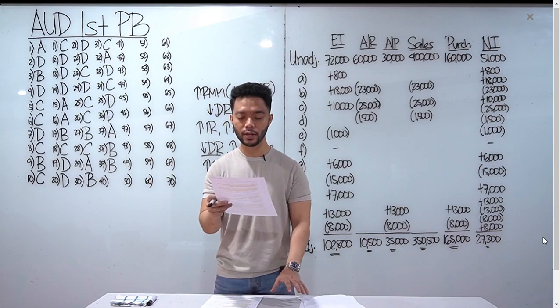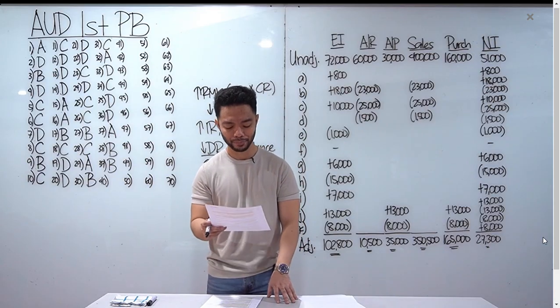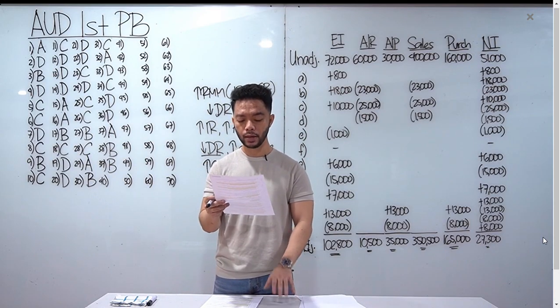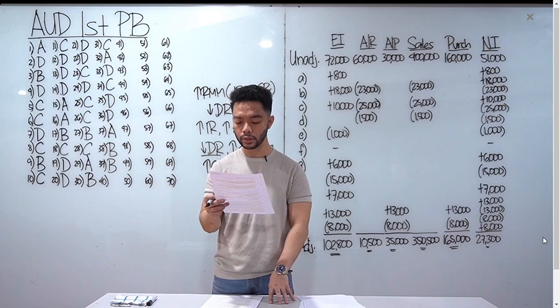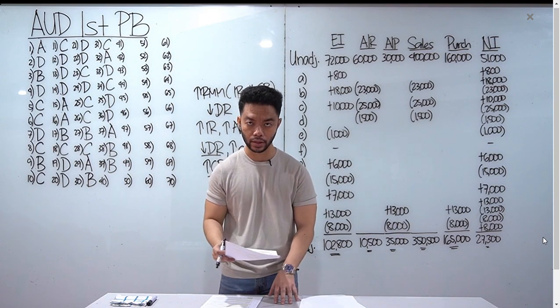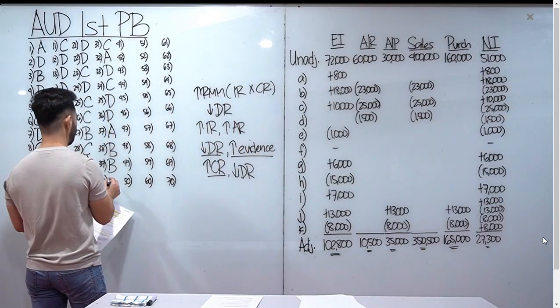Yung A, B, and C, hindi yan inherent limitation. Actually, fraud yan okay? Letter D, inherent limitation. Bakit, sir? A security guard allows one of the warehouse employees to remove company assets from the premises without authorization. Ang tawag natin dyan, collusion. Okay? Nag-collude sila. And collusion is one of the inherent limitations.